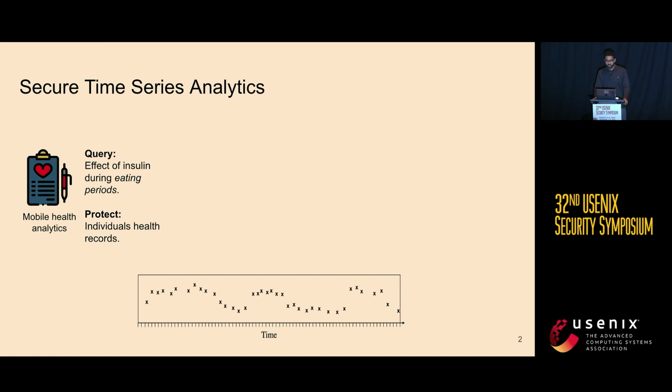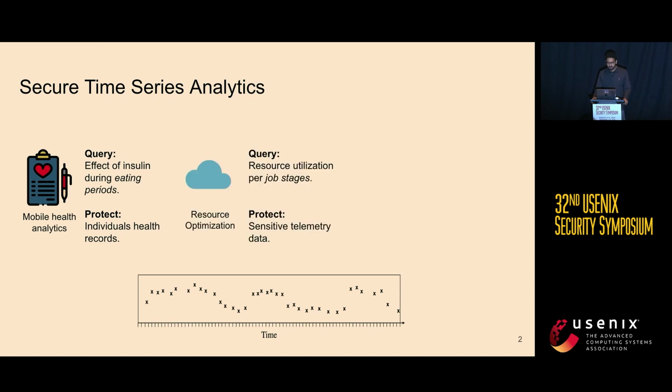Consider a biohealth application where an analyst, a doctor, wants to find the effect of insulin doses during the eating periods of a cohort of patients. The input data consists of multiple time series inputs from a glucose monitor, an insulin band, and an activity tracker. This is sensitive data that might reveal information about patient health that we need to protect.